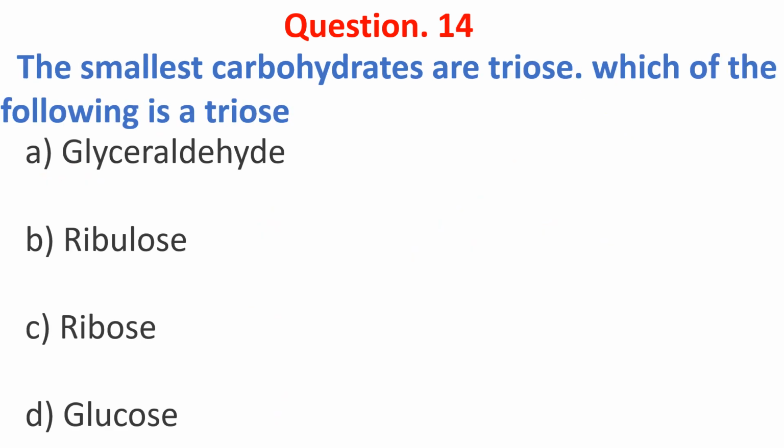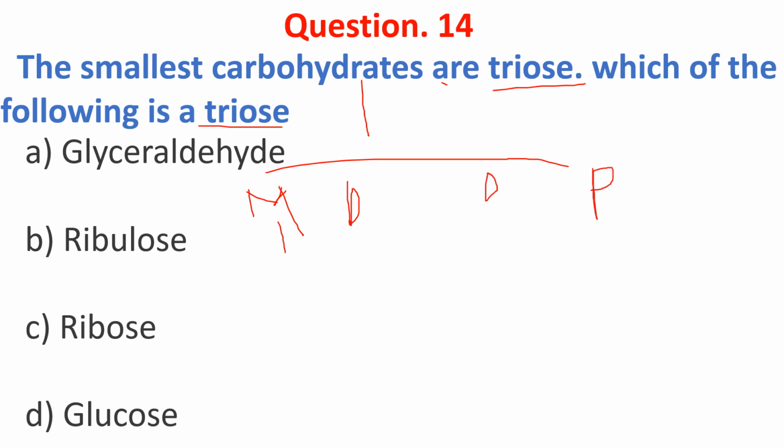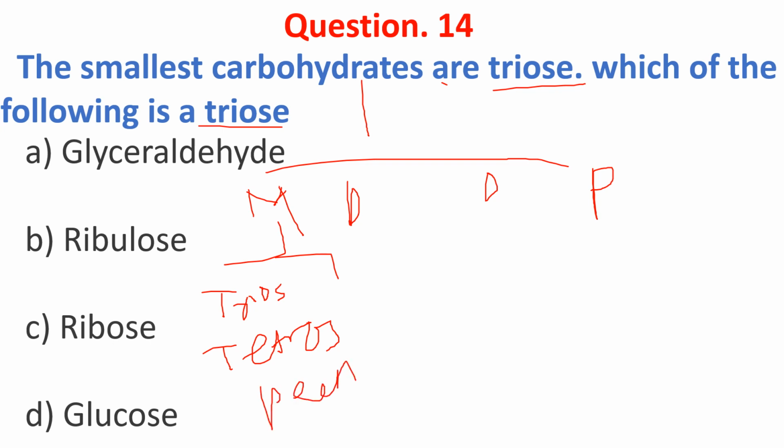The smallest carbohydrate is a triose. Which of the following is a triose? Firstly, I'm going to divide the carbohydrate into four categories: mono, di, oligo, polysaccharide. Monosaccharides are divided into categories like triose, tetrose, pentose, and hexose.